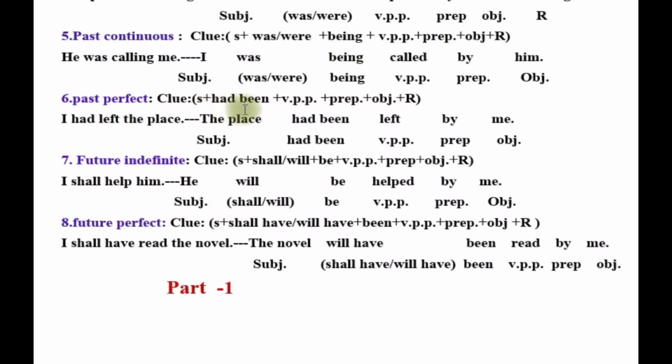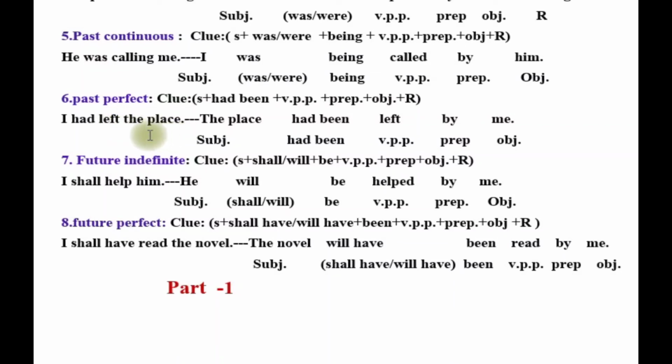Subject plus had been plus VPP plus preposition plus object plus remaining. I had left the place. Here the place is the object, I is the subject, had left. Left is the main verb. So the place will be the subject of passive voice, and then had been, then the third form of left.